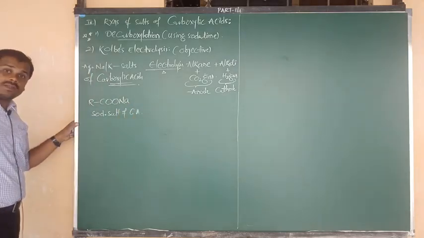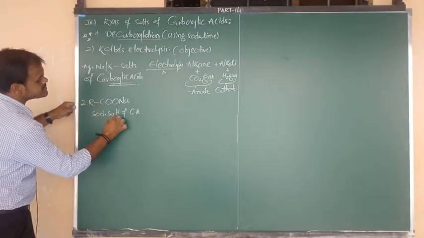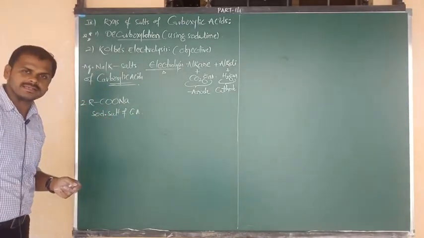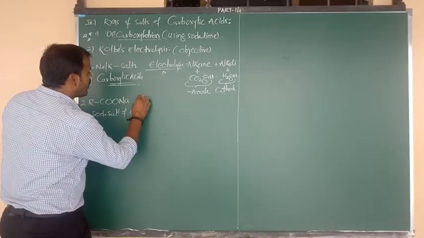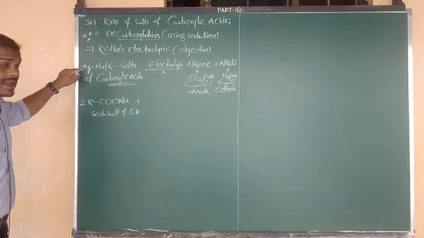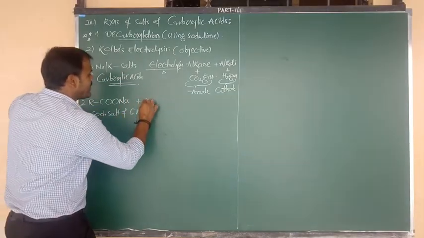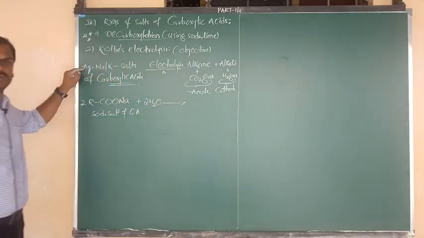Definitely, in Kolbe's reaction we must consider 2 moles of sodium salt of carboxylic acid. They are in aqueous condition, which means we have to consider 2 moles of water molecules.